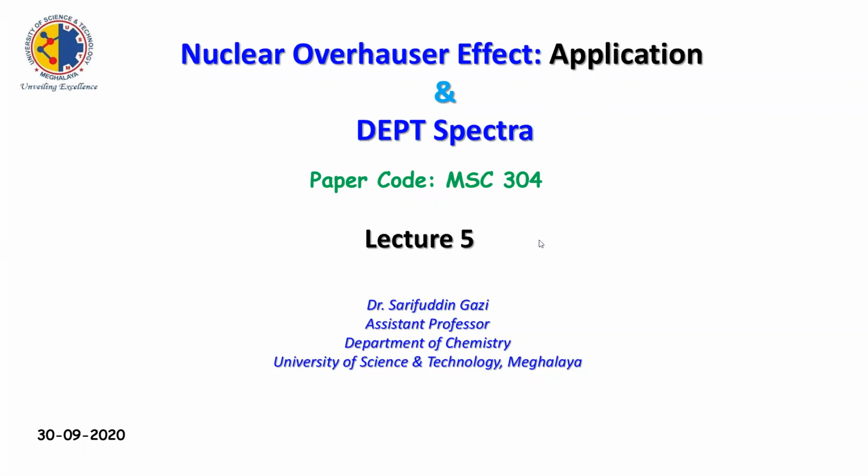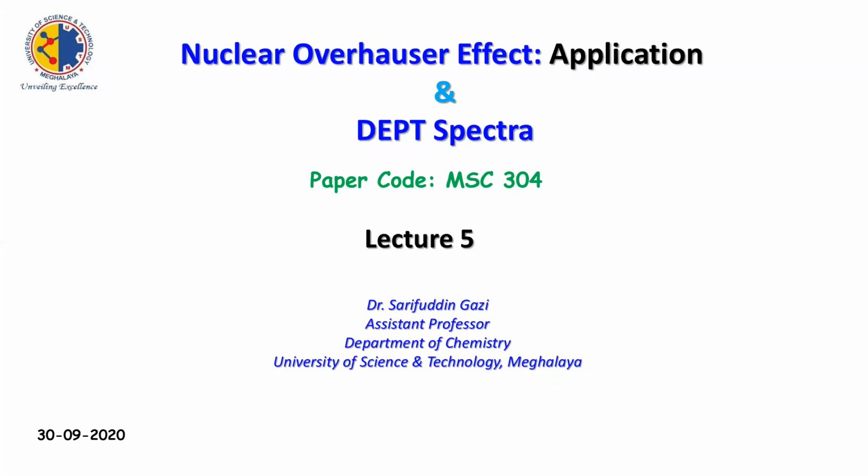We are discussing the nuclear Overhauser effect and its application. In the last class, we tried to understand how the enhancement occurs in terms of peak intensity in 13C, and we have seen the two-dimensional NMR based on the nuclear Overhauser effect.